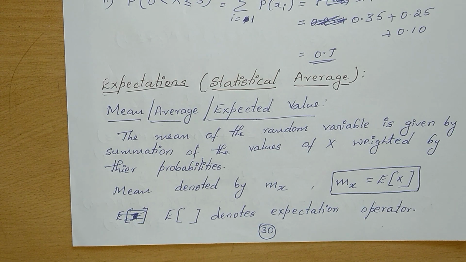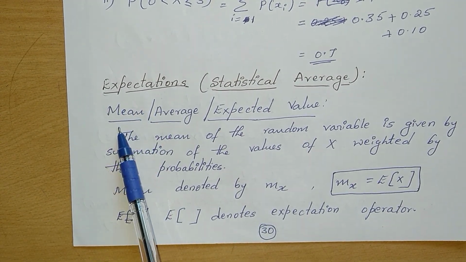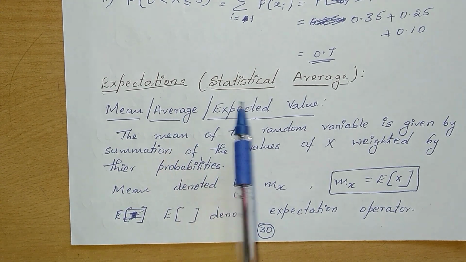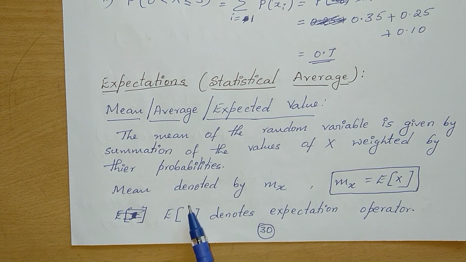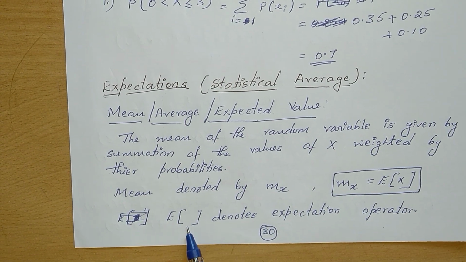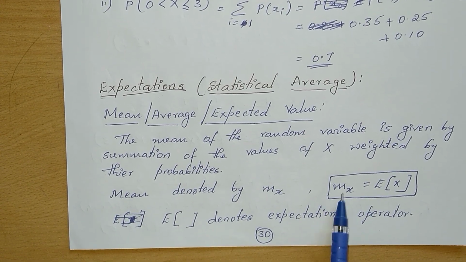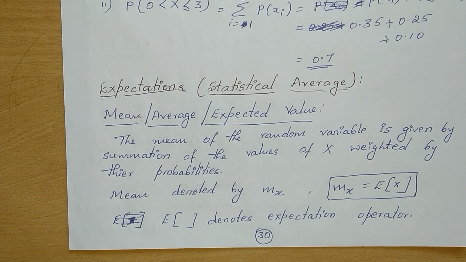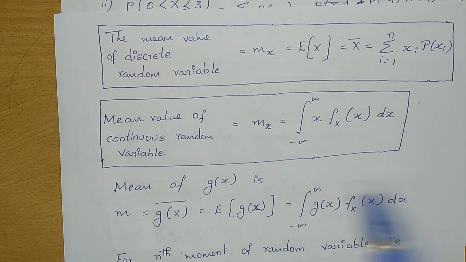Today's class we will discuss expectation. The expectation is also known as mean, average or expected value. The indication of expectation is E, and the random variable is written within a square bracket. This is also notated as mx. We'll discuss the formulas to find the expectations.